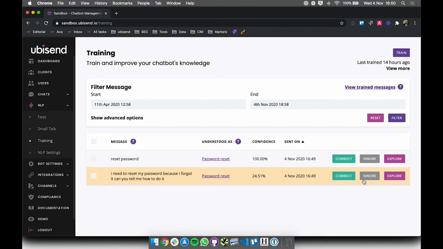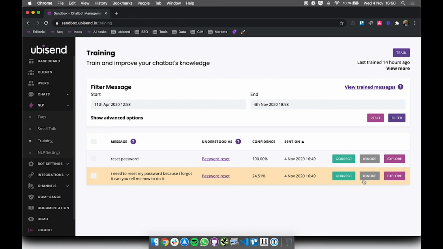I can hit the gray button, ignore, and basically tell my chatbot, don't worry about this message. You don't need to know about this. This is really helpful if someone sends completely random messages to your bot, for instance. You don't want to train your chatbot with everything that people might say to it.